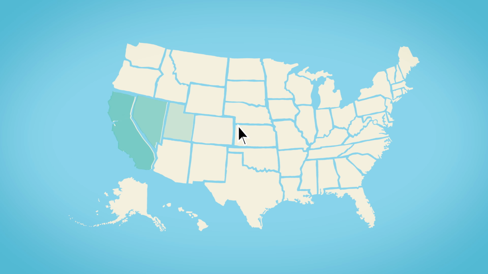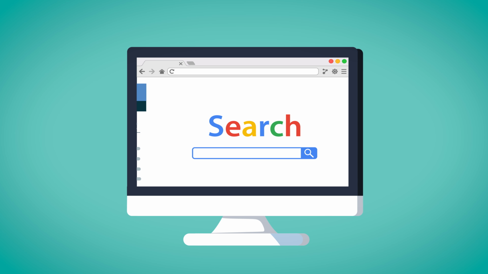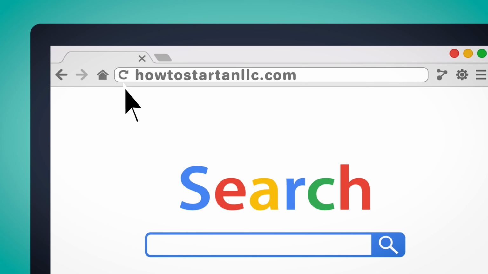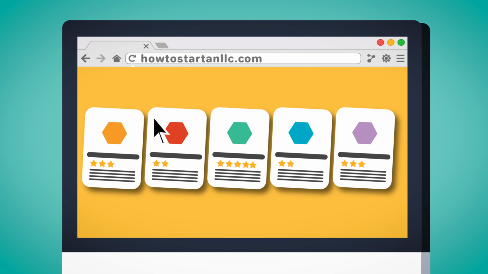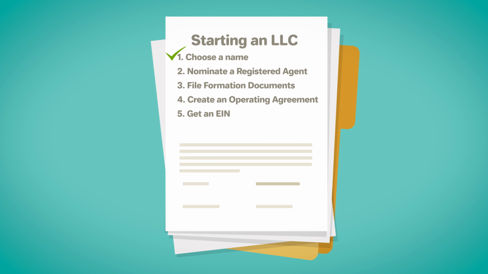Now that you have seen the different requirements and ways you can form an LLC in Oklahoma, visit our site and take some time to research your options and establish a solid foundation for your business activities. Click on the links in the description below to research the top 5 professional formation services, or get more information on how to form an Oklahoma LLC on your own. Now you know all the steps to form an LLC in your state.